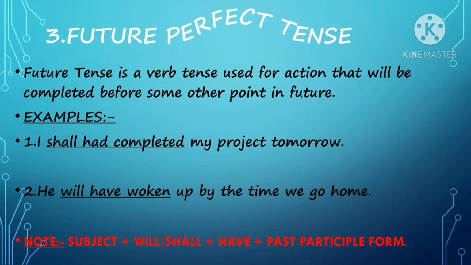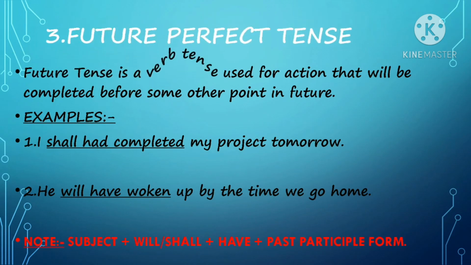Future perfect tense. Future perfect tense is a verb tense used for an action that will be completed before some other point in the future. Let's look at some examples. First example: I shall have completed my project tomorrow.